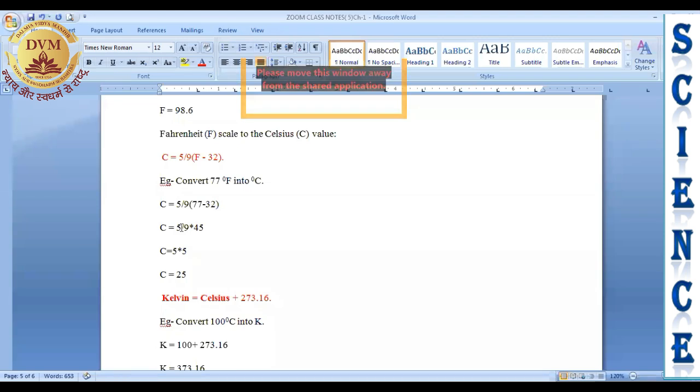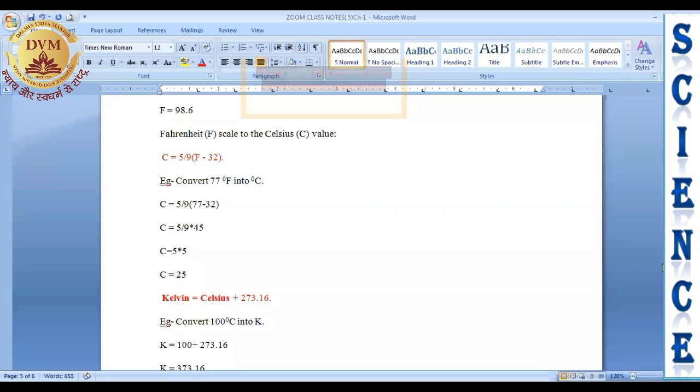Because the bracket is there, you have to solve it first. 77 minus 32 means 45. Now when you cut 9 with 45, you get 5, because 9 5s are 45. Now 5 into 5 is 25. You get the answer 25 degrees Celsius. In this way you can convert degree Fahrenheit into degree Celsius.